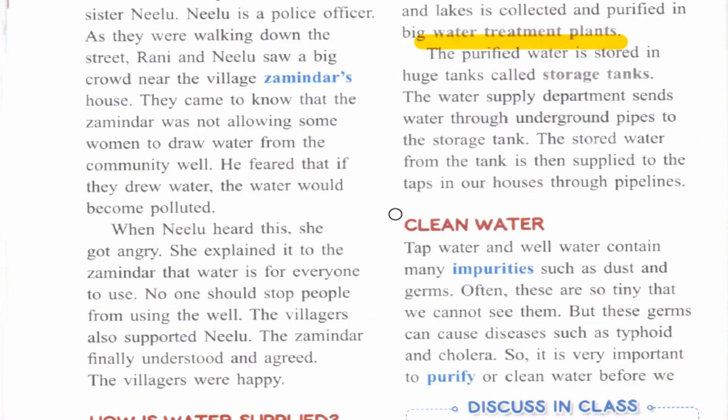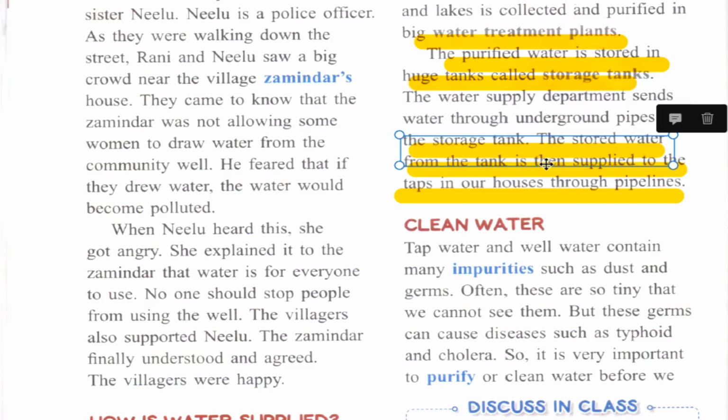Okay. The purified water is stored in a huge tank called a storage tank. Huge means very big. Okay. The water supply department sends water through underground pipes to the storage tank. The stored water from the tank is then supplied to the taps in our houses through pipeline. I think you have seen the pipelines. You are using the water stored from the tank and then supplied to the taps in our houses through pipeline. I think everyone has taps now.